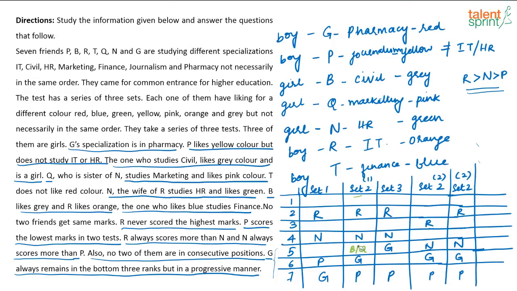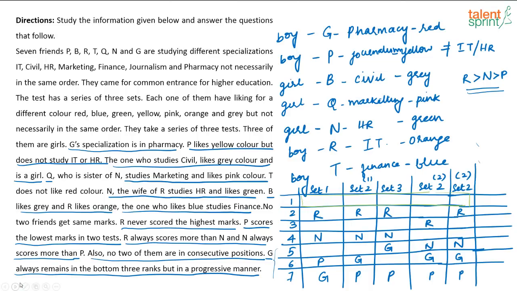And it is also given Q is not scoring the highest. Okay, so where can Q come? I have to find a place which is vacant in set 1, set 2 and set 3, all 3 of them together. If you see, the top post is vacant in set 2 also, for all the various possibilities it is vacant, but it is very clearly given that Q cannot have the top rank.